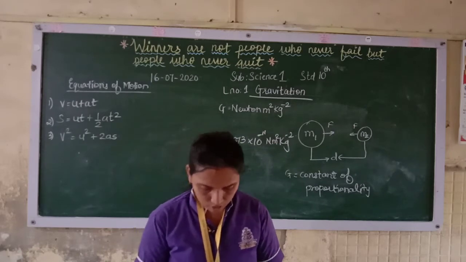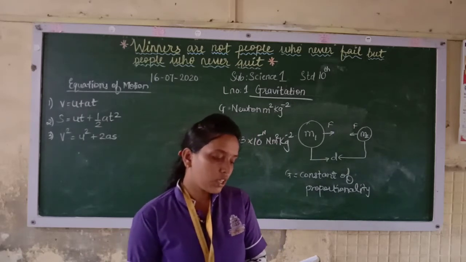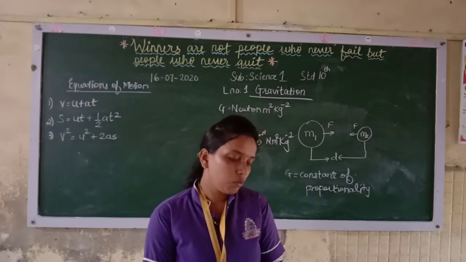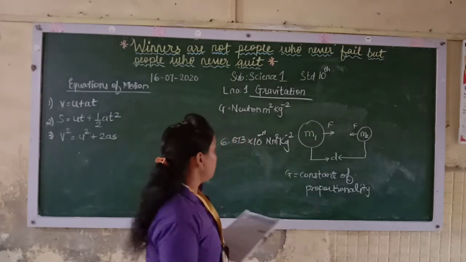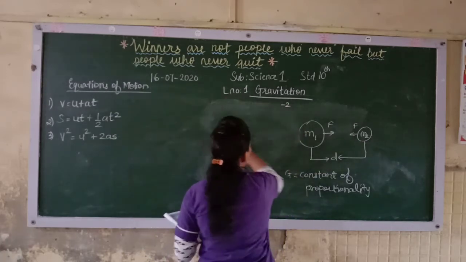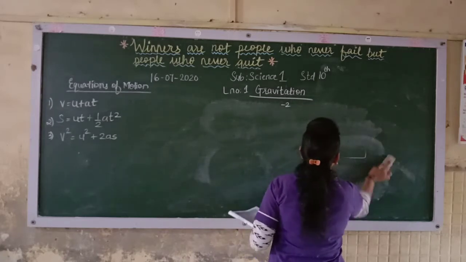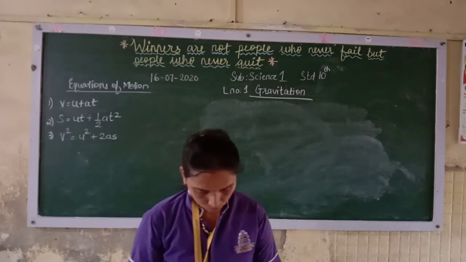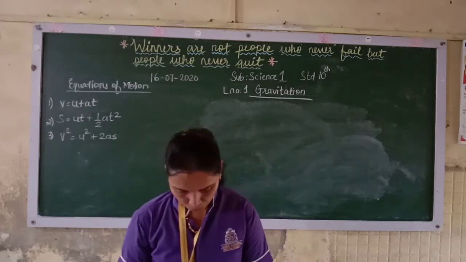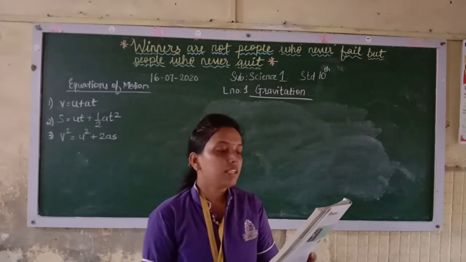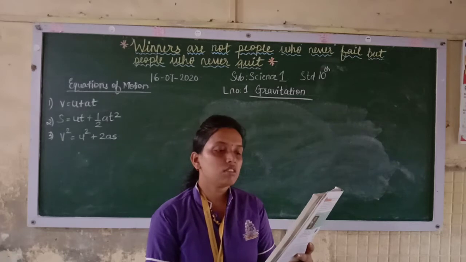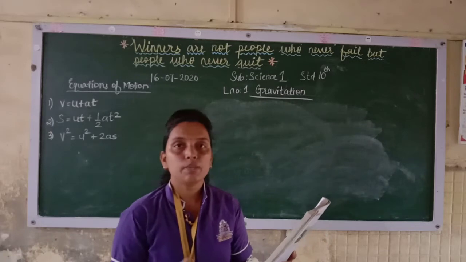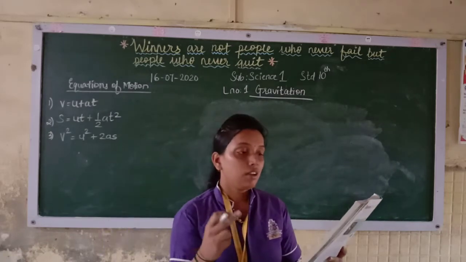Now, see here: uniform circular motion and magnitude of centripetal force. Consider an object moving on a circle with a constant speed. We have seen earlier that such a motion is possible only when the object is constantly acted upon by a force directed towards the center of the circle, as we saw in the string activity.